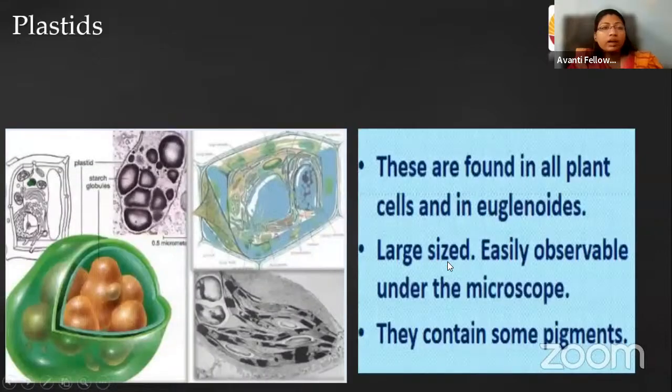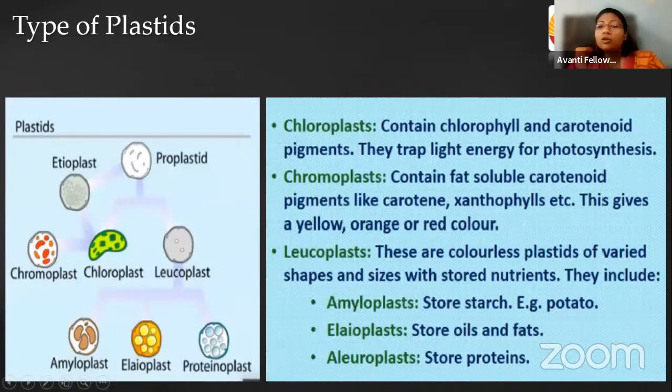Now we are having next the plastids. Plastids, as I told you, contain the pigments. They can be colorful, they can be colorless. Depending on that, we are having different types of structures. The chloroplast, which contains chlorophyll, helps in the formation of food in plants by trapping the light energy, or we can say by the process of photosynthesis.